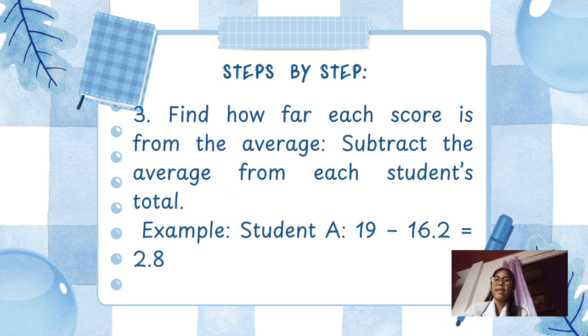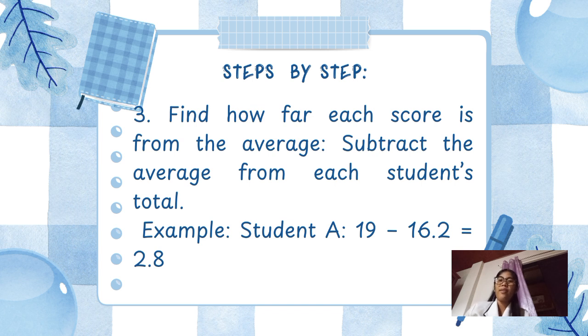The third step naman is, kailangan nating hanapin kung gaano kalayo yung score ng isang estudyante doon sa average. Just for example, doon sa student A is nakakuha siya ng 19. Ngayon naman, i-minus natin doon sa total average, which is 16.2. So, meron tayong 2.8.